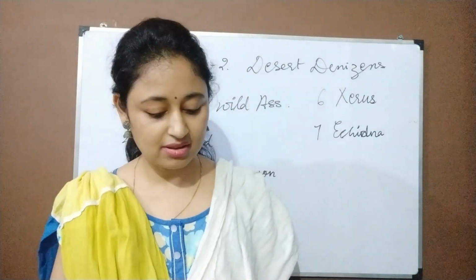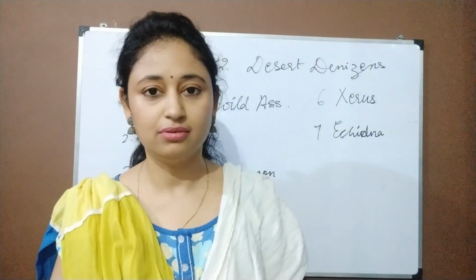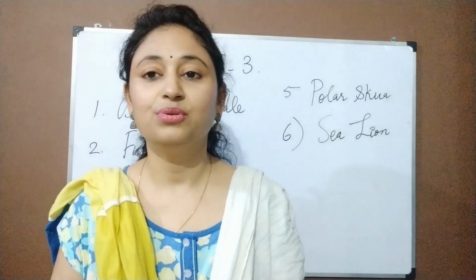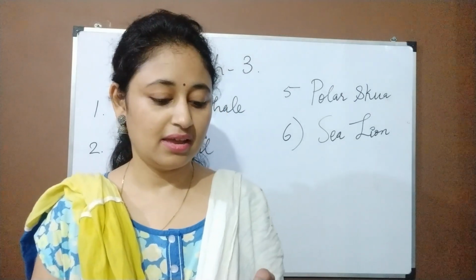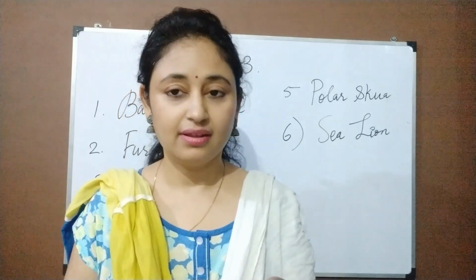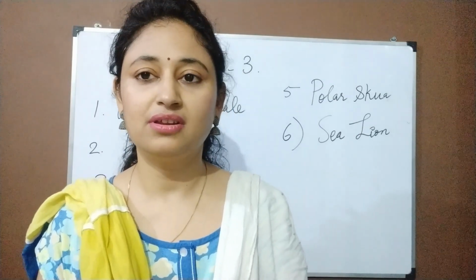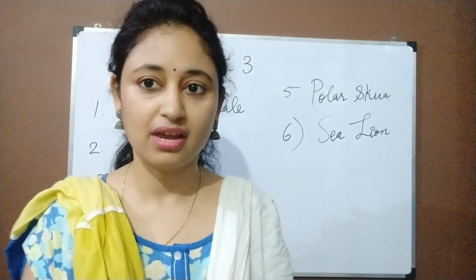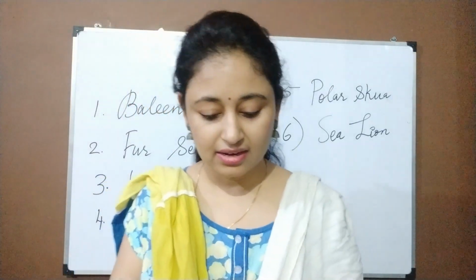So this is the end of the chapter. Let's move on to the other one, the 3rd chapter. The 3rd chapter is Wild Antarctica, and let's begin. Here the description is not given, it's just a picture of the animal. We have to guess the name. I have written all the names here on the board, and let's see.